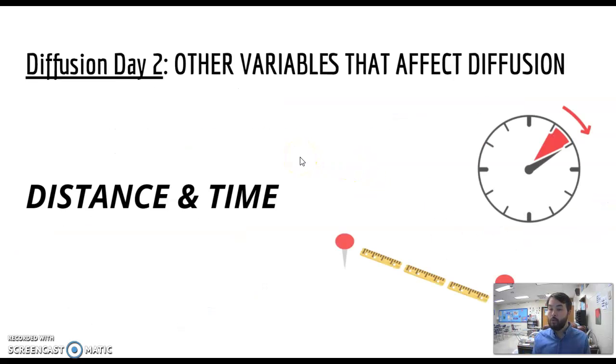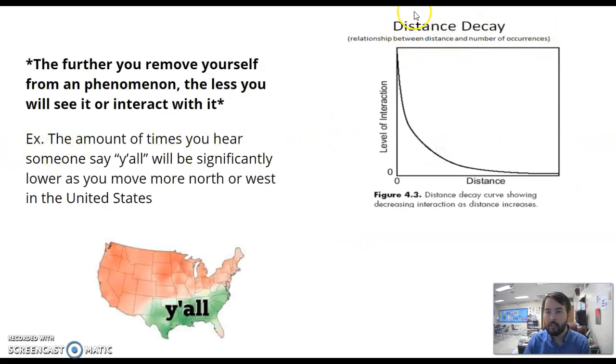So here are 2 new terms that we need to know regarding diffusion. There are different variables that affect diffusion, or the spreading out of some kind of trait or cultural thing, for lack of a better term: distance and time. So you might have seen the word in your textbook already, distance decay, okay? Distance decay seems complicated, but it's really not. It just means there's a relationship between distance and the number of occurrences of something that you see. The further you remove yourself from a phenomenon, the less you're going to see it or interact with it.